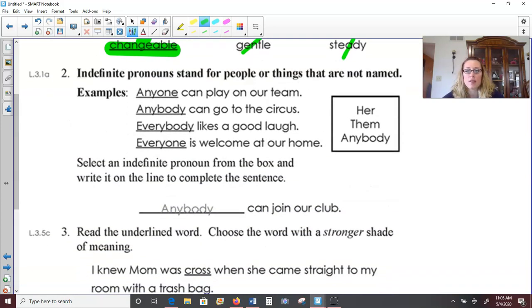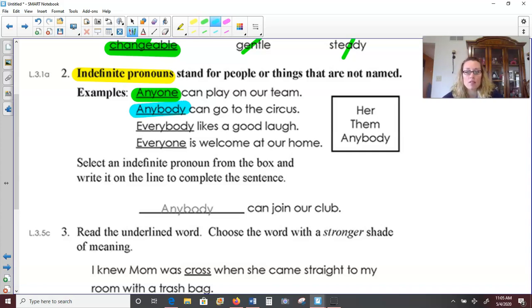Number 2, indefinite pronouns stand for people or things that are not named. So this is something new, guys. Indefinite pronouns. A pronoun, remember, takes the place of somebody's name, but indefinite pronouns are standing for people or things that are not named. So like anyone can play for our team. Well, who is anyone? There's no name to the people we're talking about, but it's taking the place of all of the people that could play.